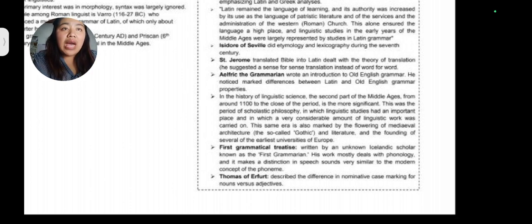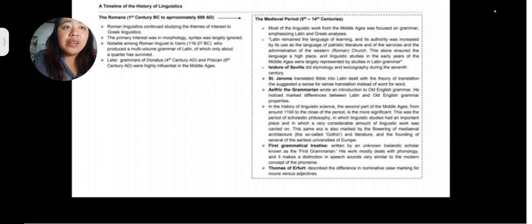Next we have Alfred Aelfric, the grammarian, who wrote an introduction to Old English grammar. He noticed marked differences between Latin and Old English grammar properties. In the history of linguistic science, the second part of the Middle Ages, from around 1100 to the close of the period, is the more significant. This was the period of scholastic philosophy, in which linguistic studies had an important place and a considerable amount of linguistic work was carried on.